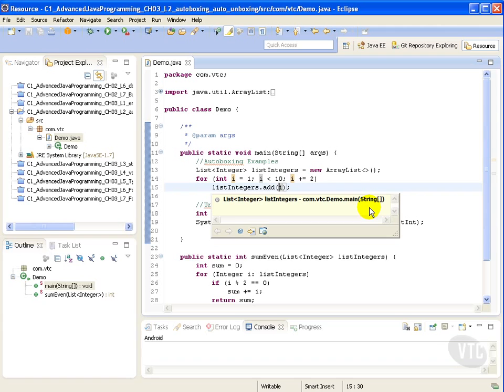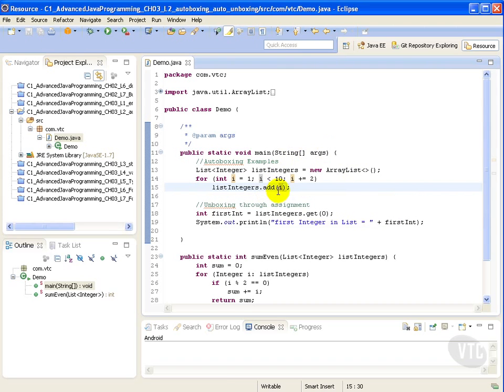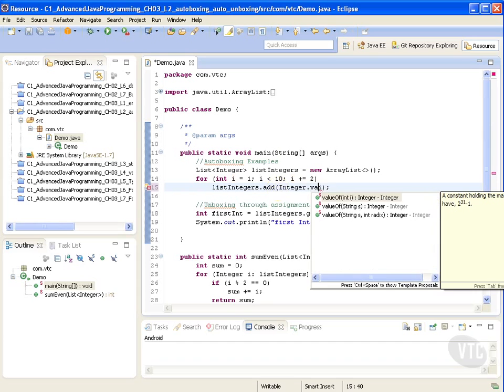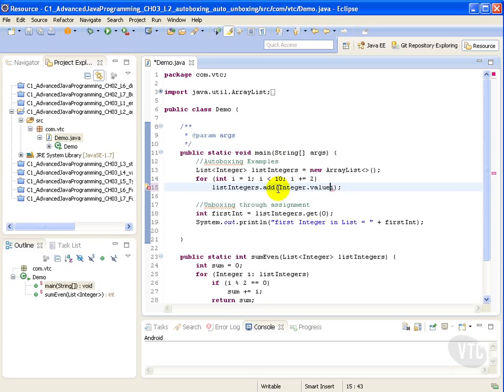There's no compile error because it creates an Integer from i and adds the object to listInteger. How does Java do that? The compiler converts the int using the valueOf method. At compile time, this will be replaced with this.